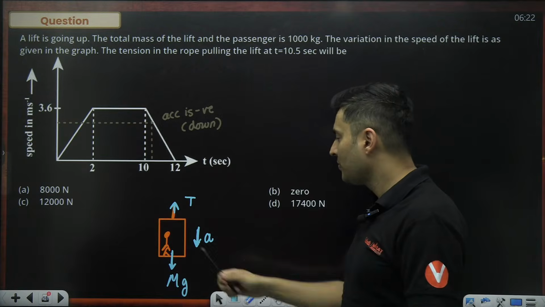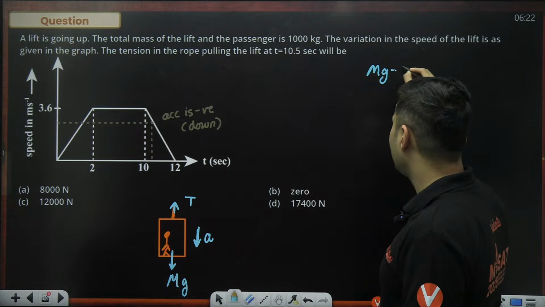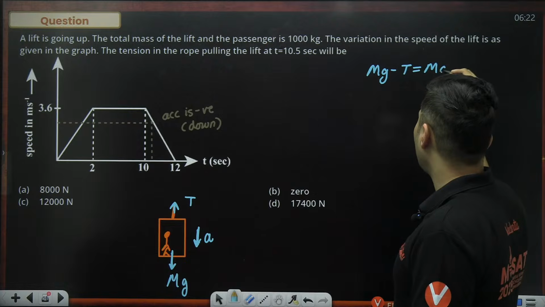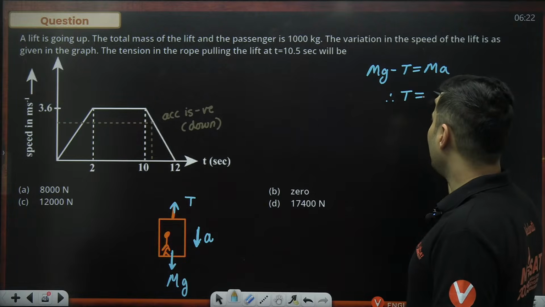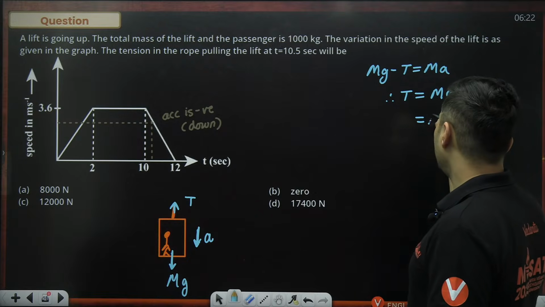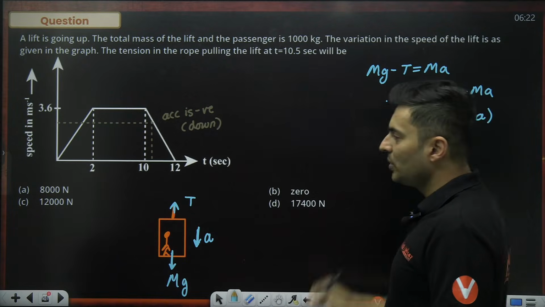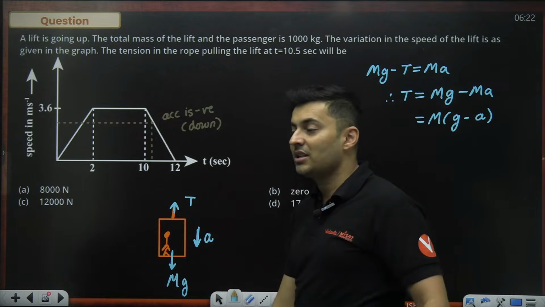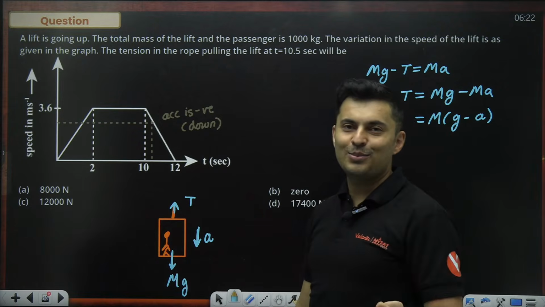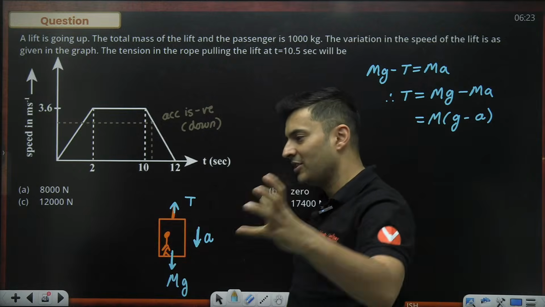Which means if I apply Newton's law, I will see mg minus T is equal to ma. Therefore, T will be mg minus ma. So it is m into g minus a. A lot of students will write T minus mg because they feel acceleration is up. Did you understand the crux, the catch, the trap which is there in the problem?